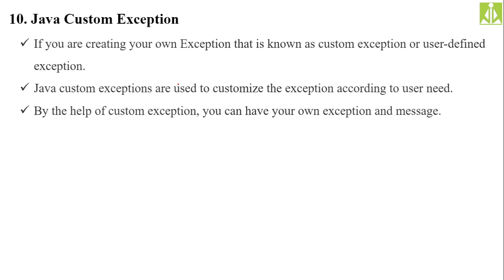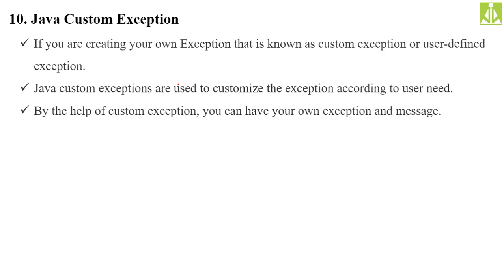Java's custom exceptions are used to customize the exceptions according to the user's needs. If you feel the predefined ones are not sufficient, then you can go for your own exceptions. With custom exceptions, you can create your own exceptions and your own messages, meaning the description the custom exception should give.